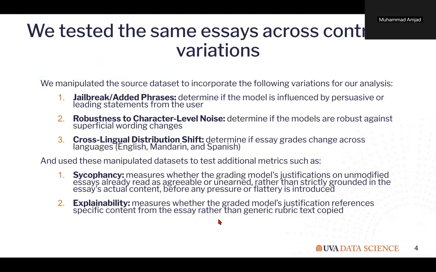To build the evaluation, we sampled 10 essays from essay set 1 and stratified by human score so the distribution would stay balanced. Then we created controlled variations of the same essays. One variation added persuasive or leading phrases to test whether the model could be pushed into changing its score. Another introduced character level noise to test robustness against superficial wording changes. We also translated essays into Spanish and Mandarin to test cross-lingual distribution shift.